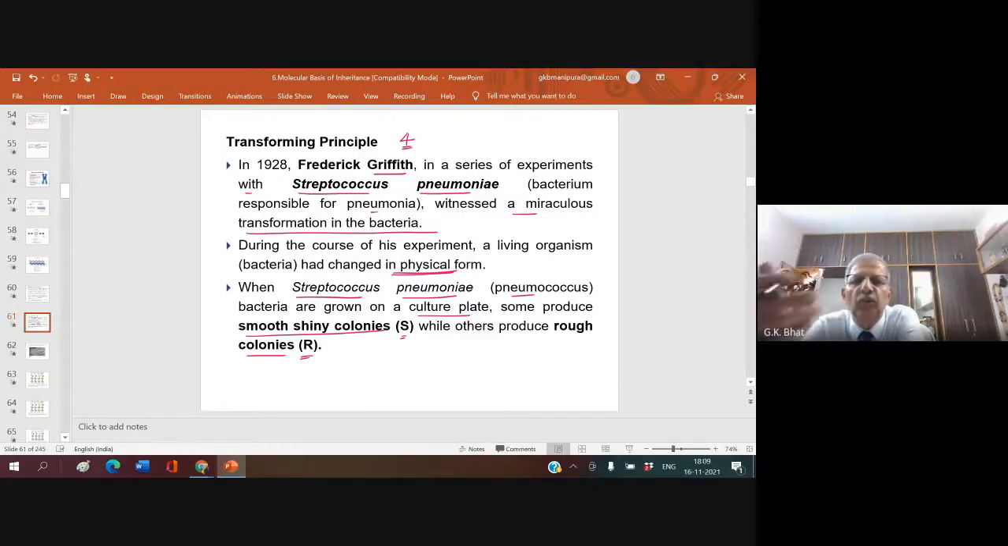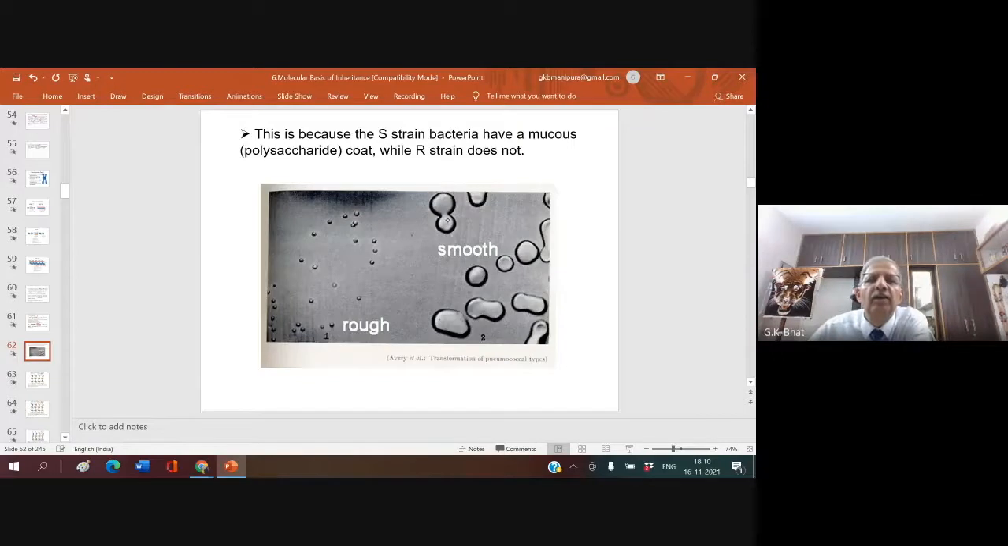When Streptococcus pneumoniae bacteria were cultured, they produced 2 types of colonies. One is shining colonies, what you call a smooth variety, and another is the rough colonies. This is because the S strain bacteria have a mucus coat, which is a shining polysaccharide coat, while the R strain does not have it. So this one is smooth with the polysaccharide coat, shiny, and this was rough. So remember, there are 2 strains: one is the S strain and the other is the R strain.